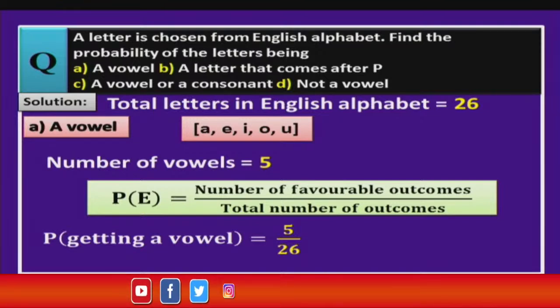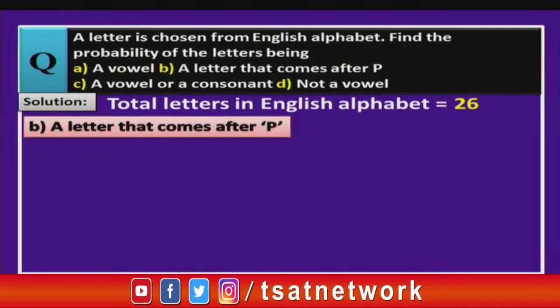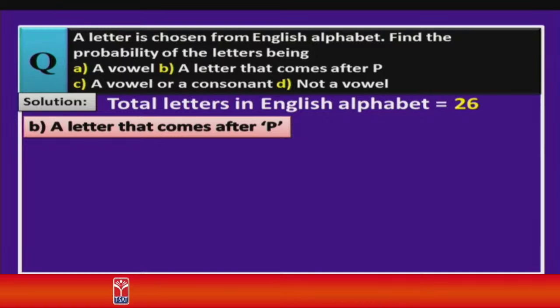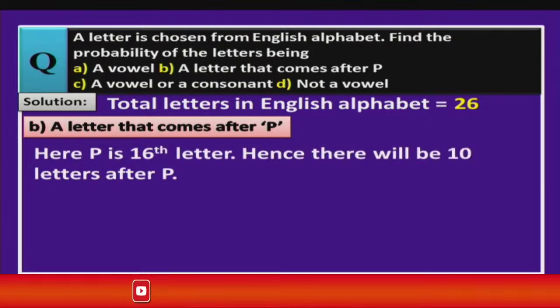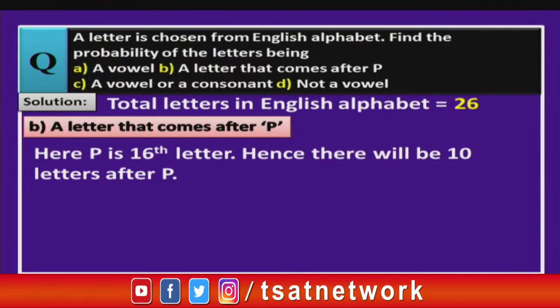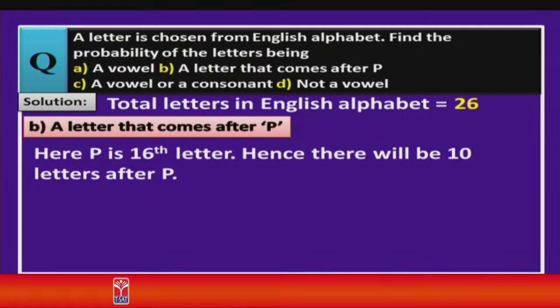Now, let us move on to our next one, children, that is a letter that comes after P. That means, what all the letters which are after P, what is the probability of those letters that are going to come? That is what we have to find. So, we know that P is the 16th letter. That means, after this letter, how many letters will be there, children? Yes, there will be 10 letters. That means, this 10 is our favorable outcomes.